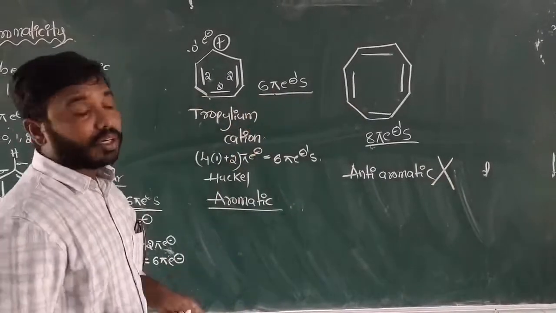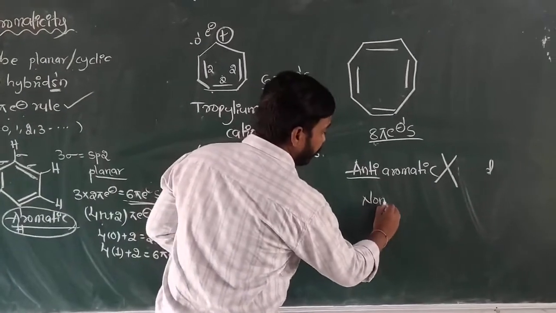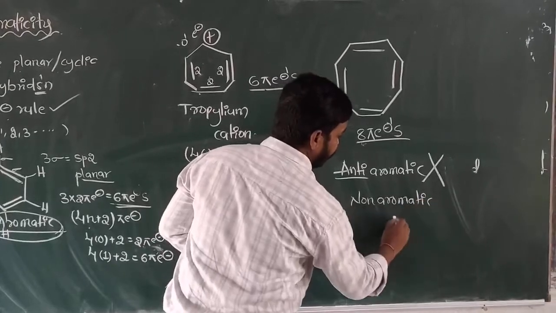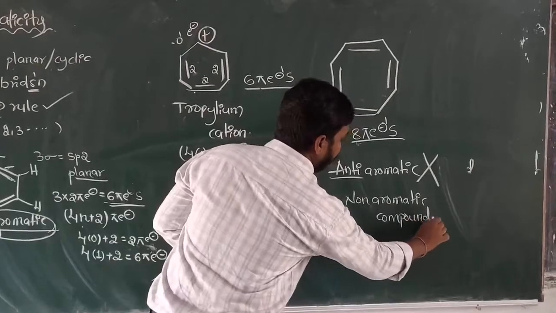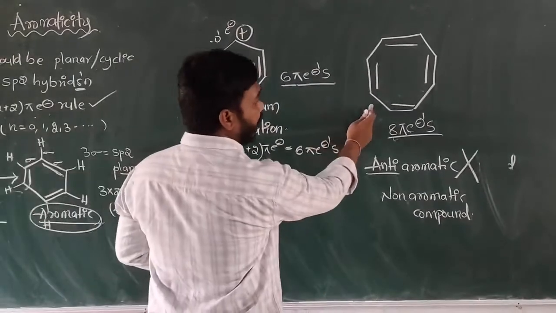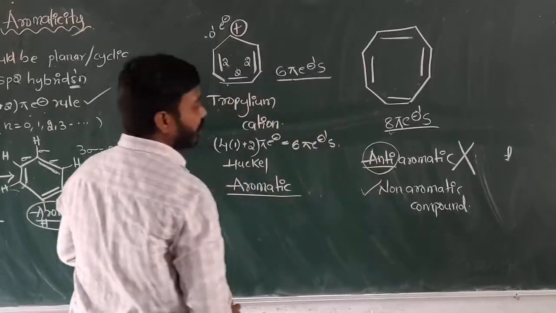It is a very important first question. It is not anti-aromatic. It is a non-aromatic compound. Okay. Cyclooctatetraene is not anti-aromatic compound. It is a non-aromatic compound.